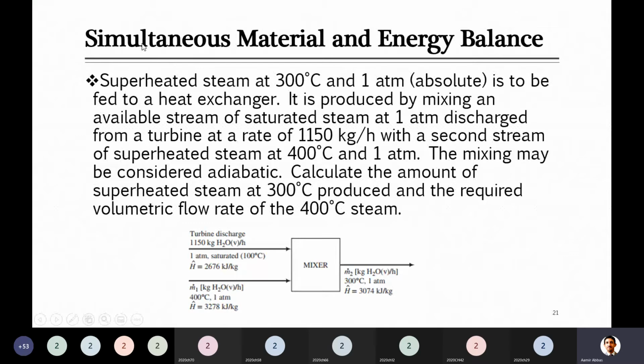Due to this, we call it simultaneous material and energy balance. Both are applied together. Let's look at how they are applied together. Actually, here we are going to conclude our syllabus, on how they can be used together, because up to here you guys have already covered material balance as well as energy balance, and this is an open system and steady state. So let's look at the solution quickly.